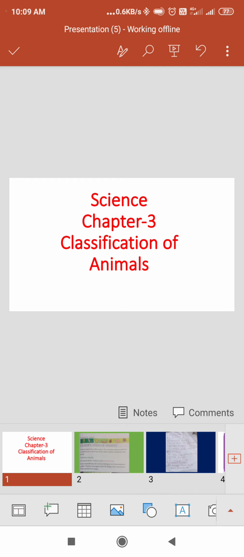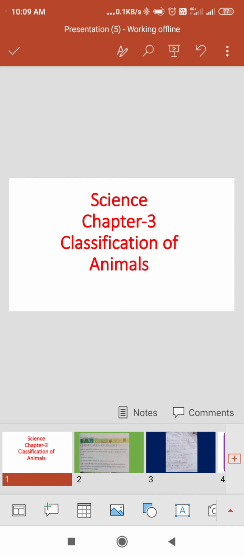Today we are going to discuss Science Chapter 3, Classification of Animals. In a previous class, that is chapter 2, you already learned the classification of animals. All the different types of animals are classified into different types. Their features are different. Yes or no? They are living in different places. Animals also vary in type, so they live in different places.